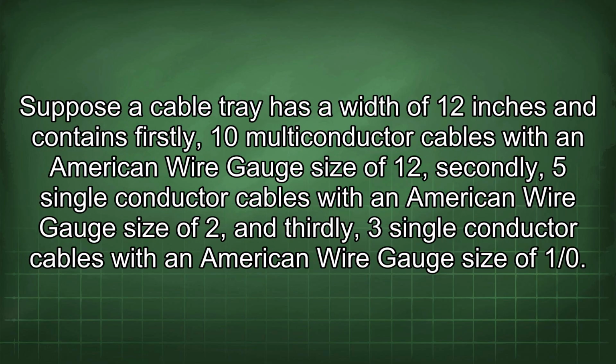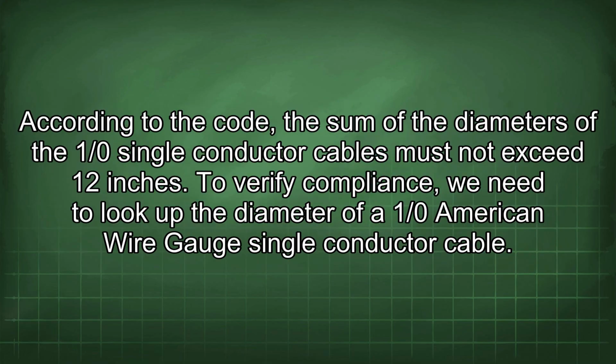Suppose a cable tray has a width of 12 inches and contains firstly 10 multiconductor cables with an American wire gauge size of 12, secondly 5 single conductor cables with an American wire gauge size of 2, and thirdly 3 single conductor cables with an American wire gauge size of 1/0. According to the code, the sum of the diameters of the 1/0 single conductor cables must not exceed 12 inches. To verify compliance, we need to look up the diameter of a 1/0 American wire gauge single conductor cable.